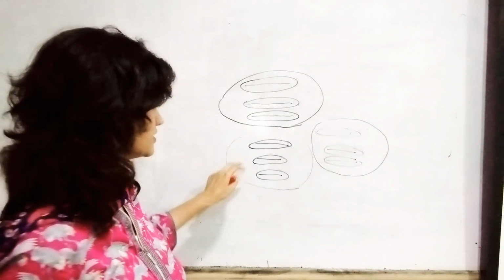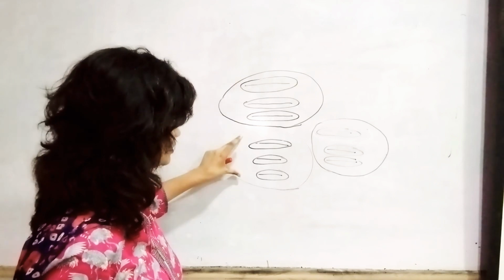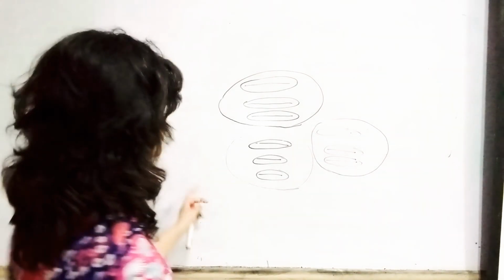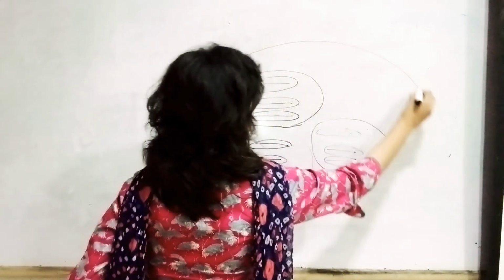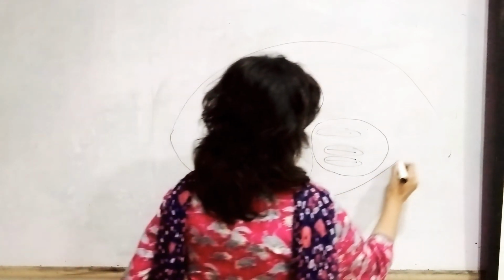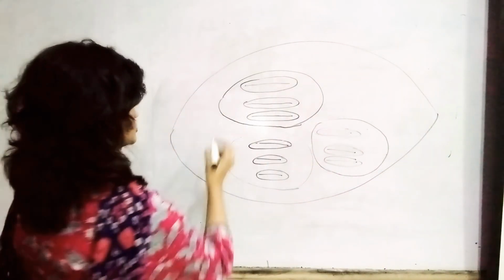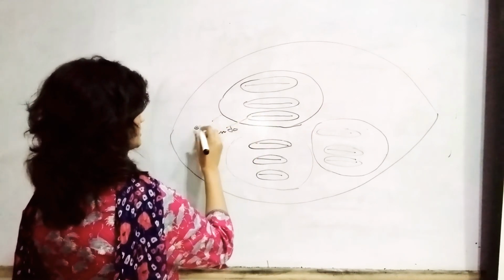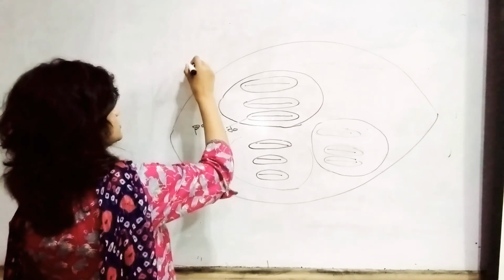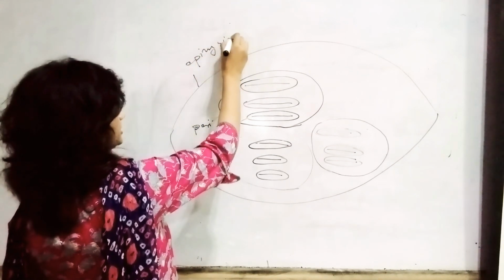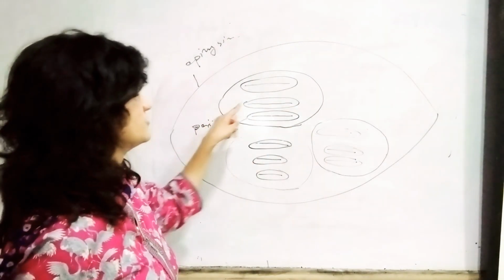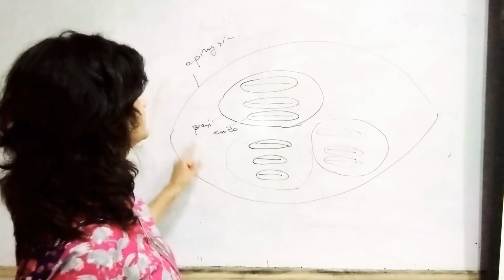There are three perimysium. This was the muscle fiber, this is the fascicle of the muscle, and this is the whole muscle. The covering provided to a whole muscle is known as epimysium. So this one is endomysium, this one is perimysium, and this one is epimysium. The connective tissue covering on the single muscle fiber is the endomysium, the covering of the fascicle of muscle fibers is the perimysium, and the whole muscle is covered by the epimysium. So this is the way we are going to be clear about this.